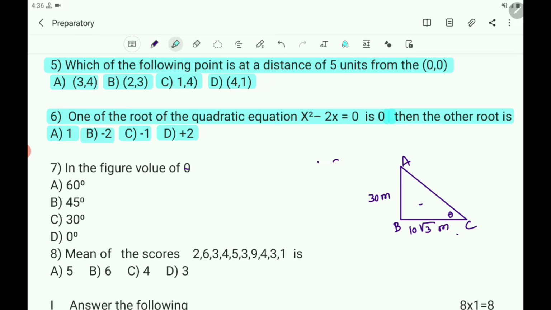Then the seventh question, in the figure, the value of theta is. See the figure. Here we have to find the value of theta. The options are A 60, B 45, C 30, D 0 degree.